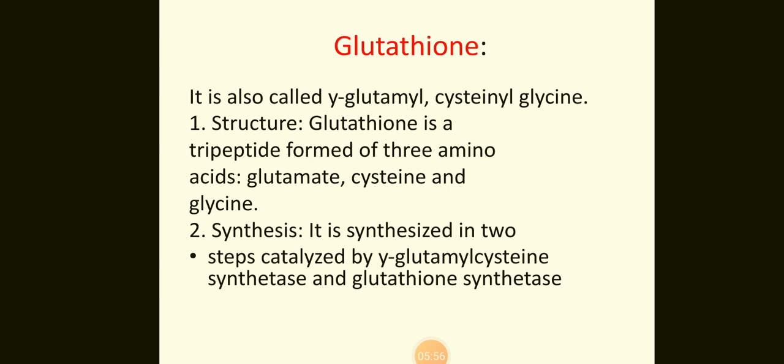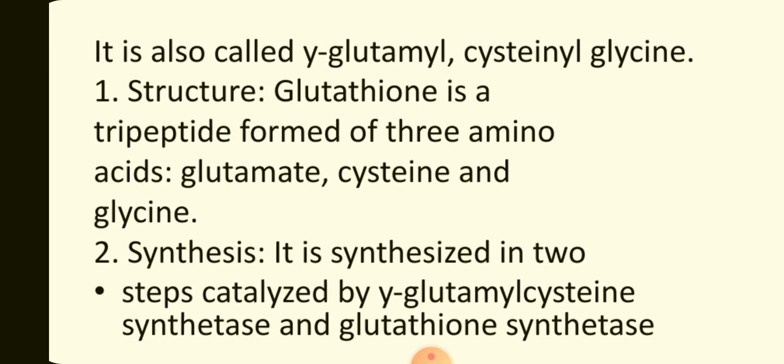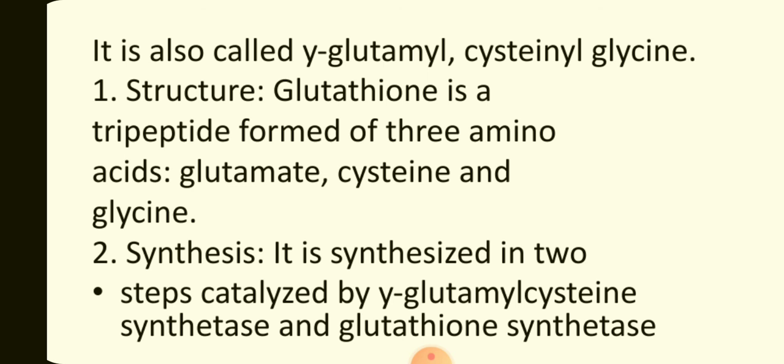Next is glutathione. Glutathione is a tripeptide formed from 3 amino acids: glycine, glutamic acid and cysteine. It is also called gamma glutamyl cysteinyl glycine. Glutathione is a tripeptide formed of 3 amino acids: